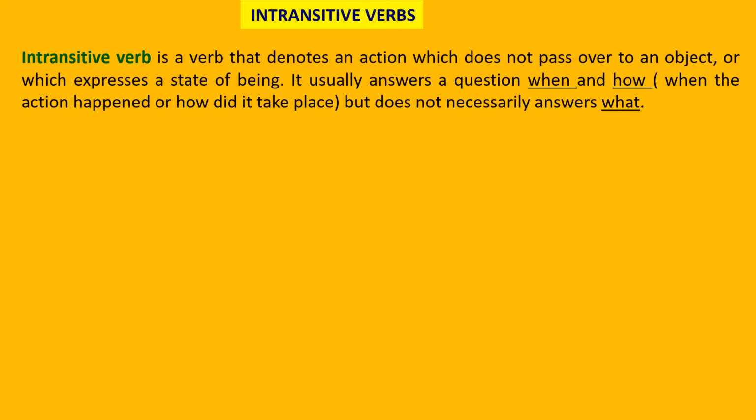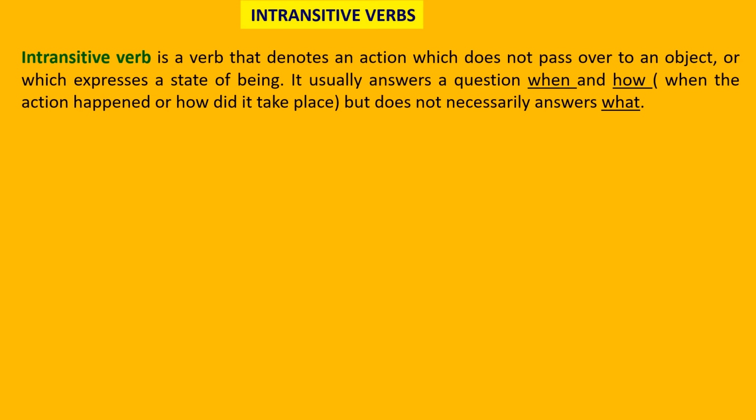Next is the intransitive verb. This verb denotes an action. It is just opposite to the transitive verb. It does not pass over to an object, or does not affect any object when an action is done, but it expresses a state of being. It expresses what state you are in, what you are doing at that time, only that much.